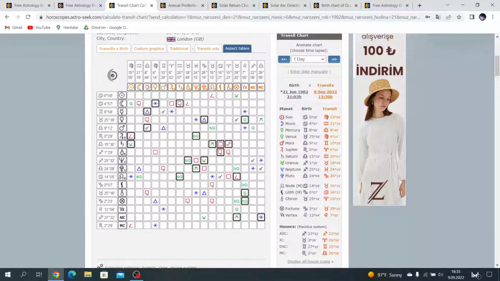Mercury, the descendant ruler, conjuncts MC ruler Mars. This is why I believe this is also a reincarnation indicator. I will explain in the video of whom Queen Elizabeth will reincarnate.